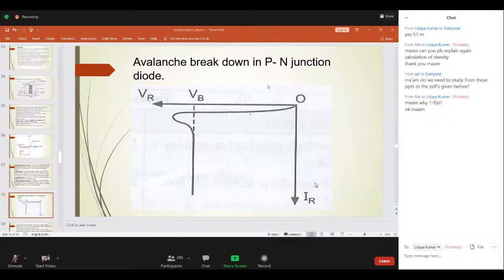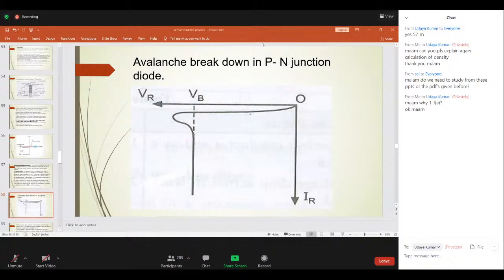In PN junction diode, someone with IT roll number 77 is asking me to explain once again how to write about this PN junction diode concept. Questions are asked in two ways: one is theory of PN junction and the other is VI characteristics of PN junction. In theory of PN junction, please write only regarding unbiased and biased PN junctions. Only till that part you explain.